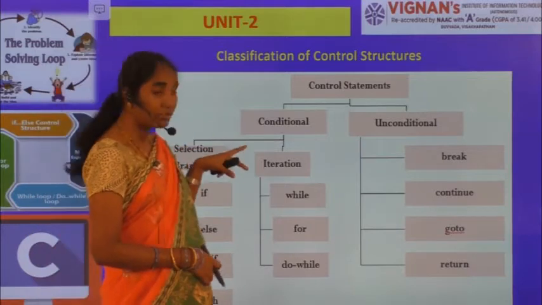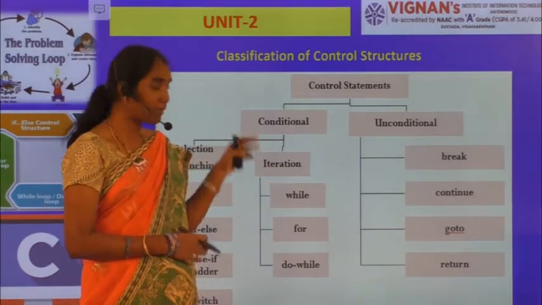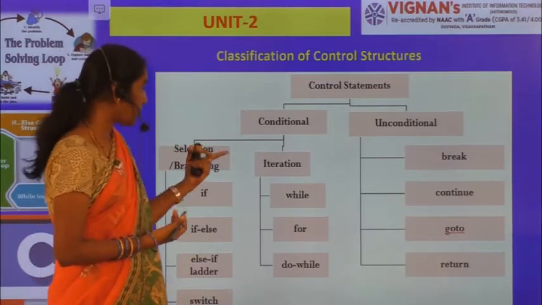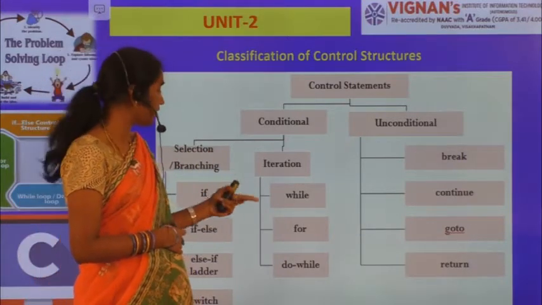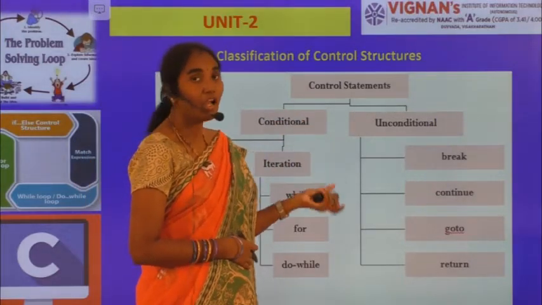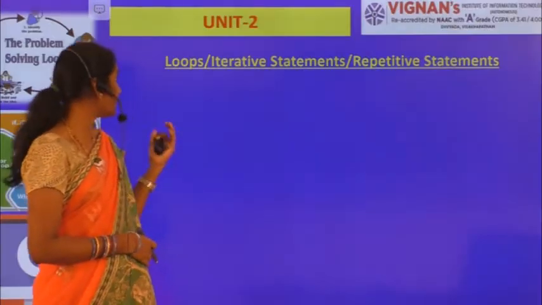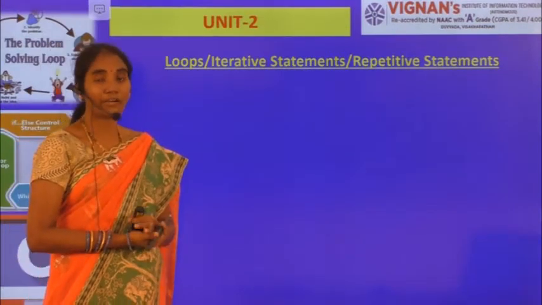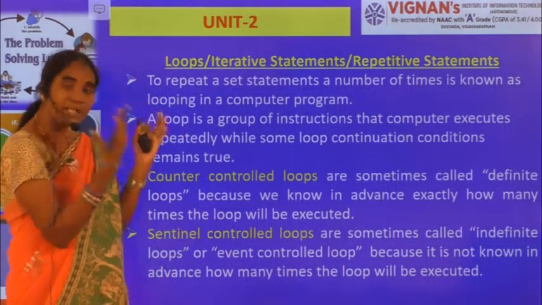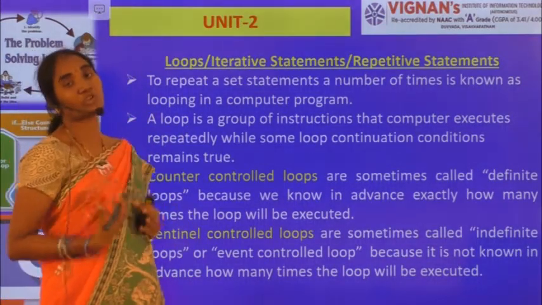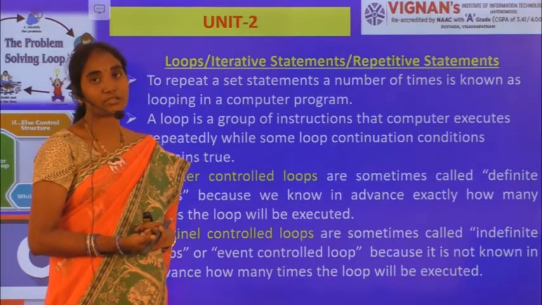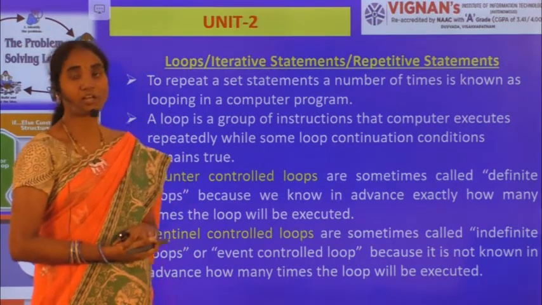Now coming to the iteration or repetition statements, when I want to repeat some set of statements, in that case I'm going with iteration statements. There I'm having 3 types: for, while, and do while. And for unconditional we have break, continue, return and goto statements. Now let's look at loops or repetitive statements or iterative statements. As I said earlier, to repeat some set of statements, I'm using this particular concept called loops.